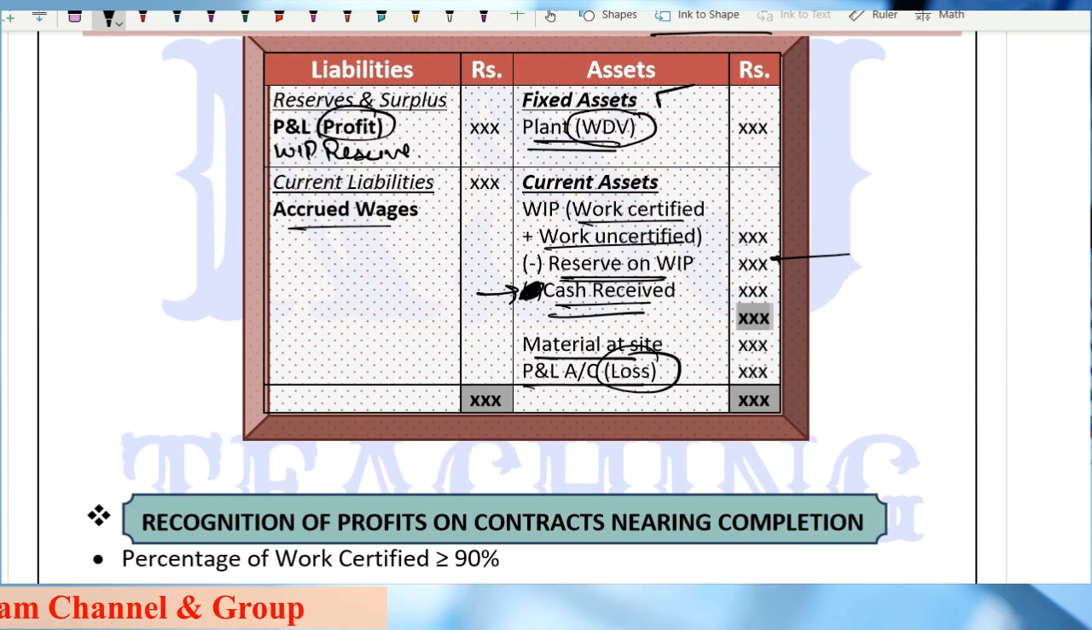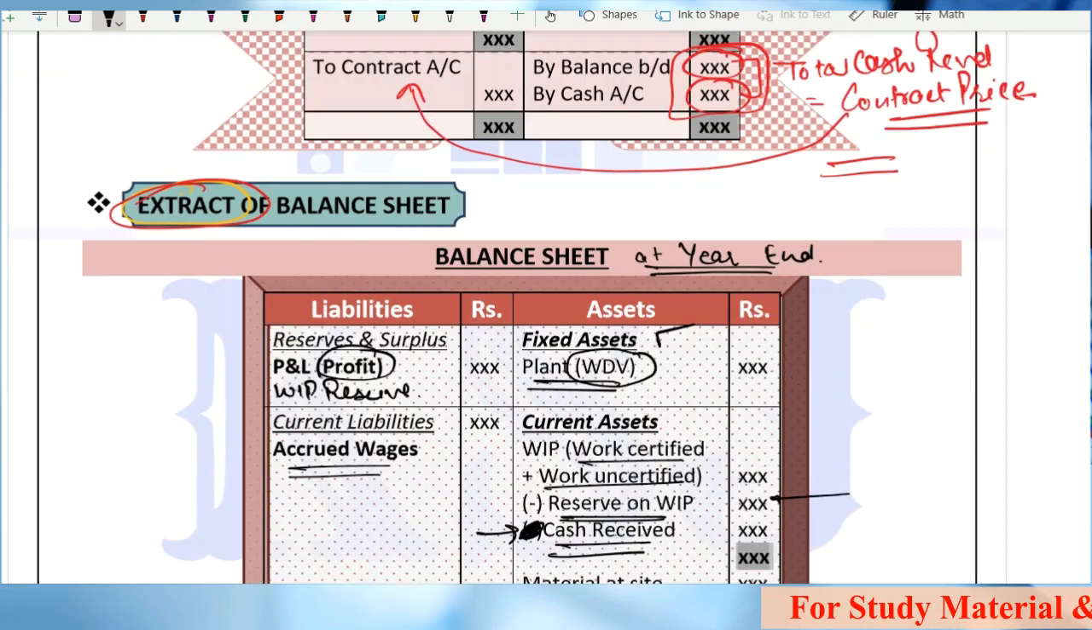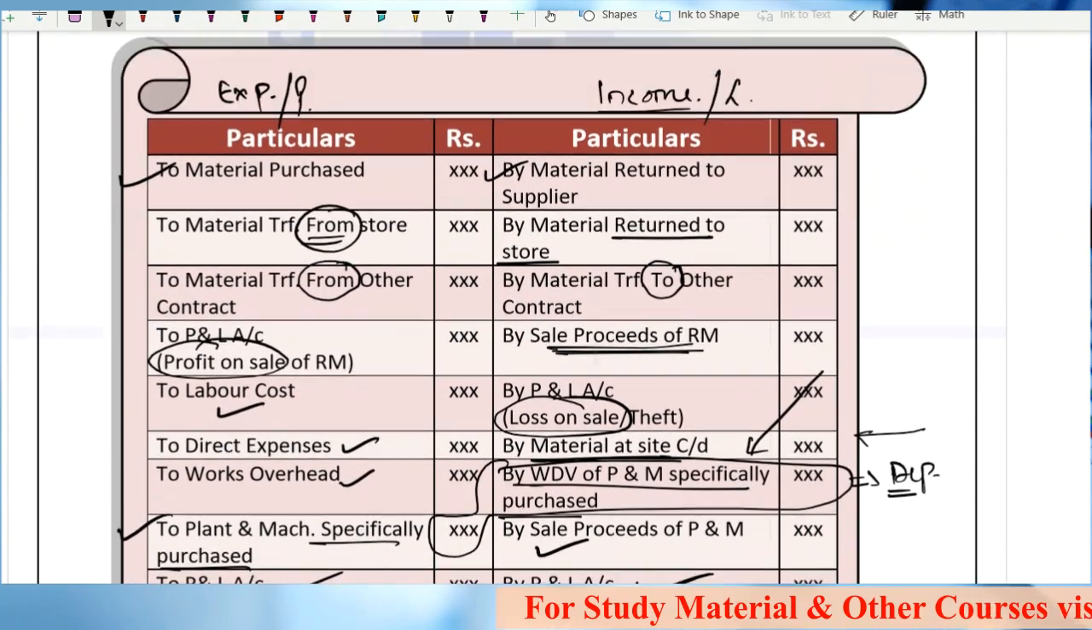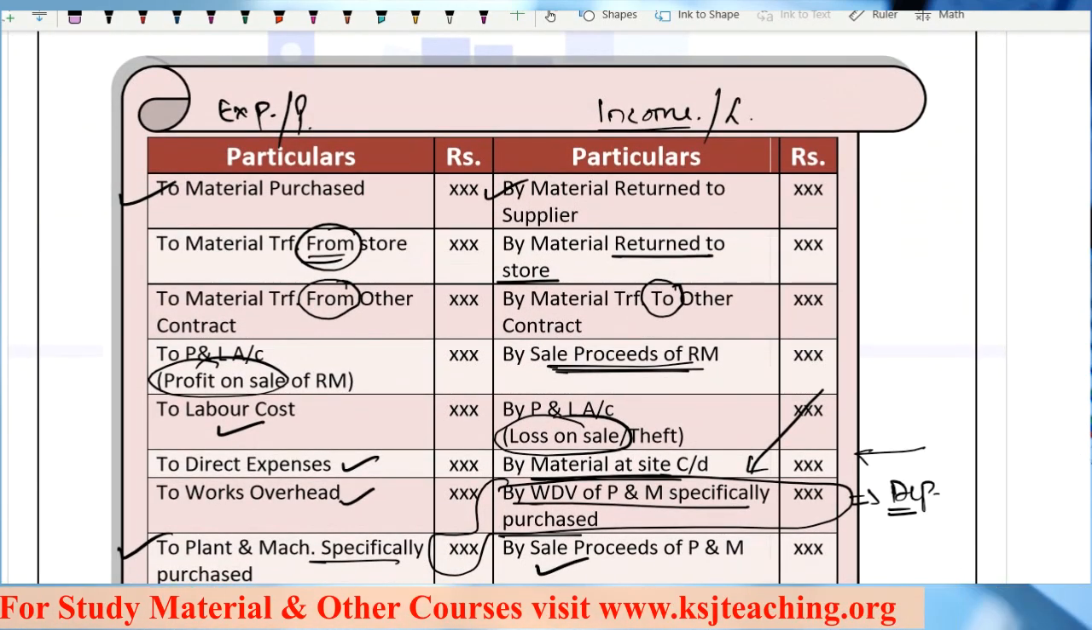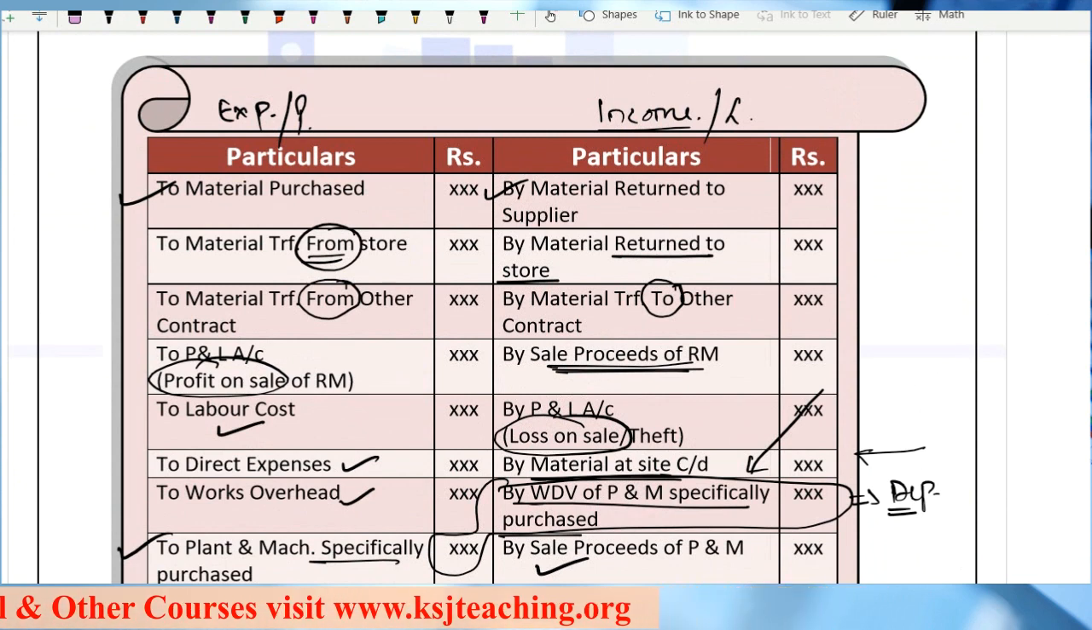In the current liabilities, if there are any accrued wages, accrued means the pending wages. Now this accrued point, listen to it very carefully. Everyone has to listen to it now. It is not for any particular course. All the students have to listen to it.